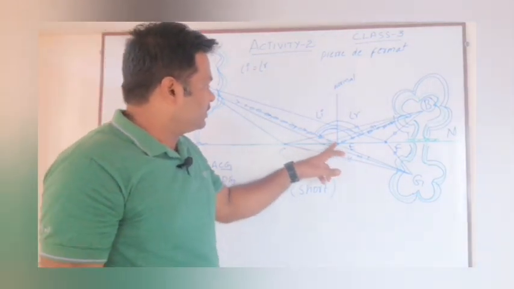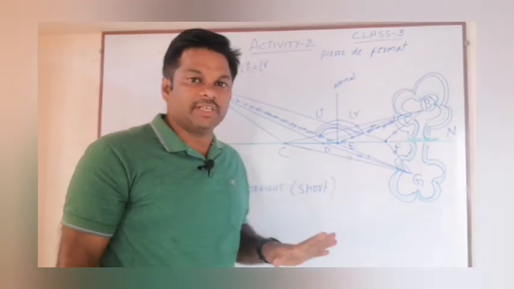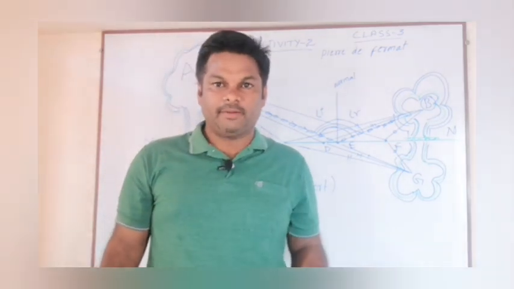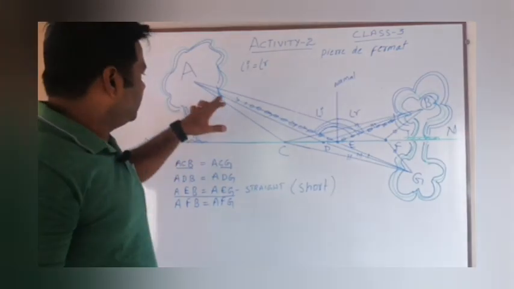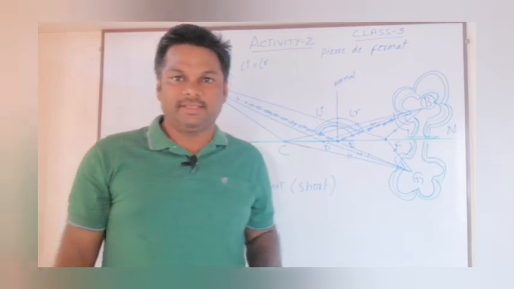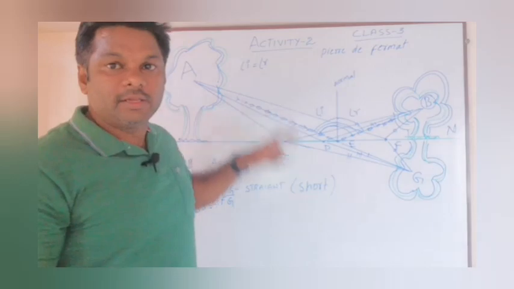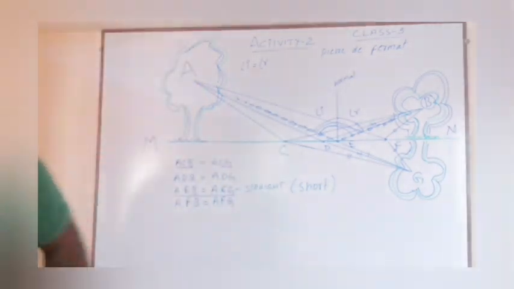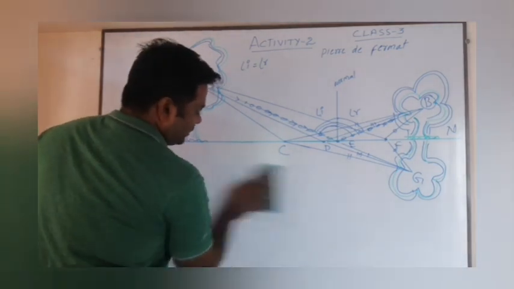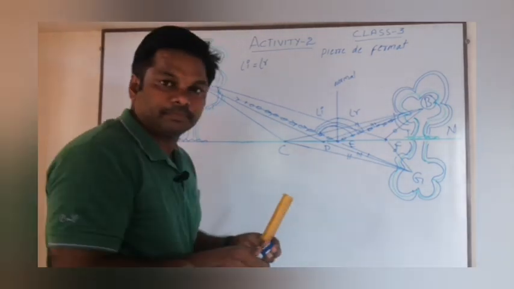So if you select this path, here the angle of incidence and angle of reflection, if you measure, both are the same. Okay. So the light ray will also travel in this path only if it is incident. Let me give you more information regarding angle of incidence and angle of reflection. Why are we always taking these two as the same? For that you need to know a little information.